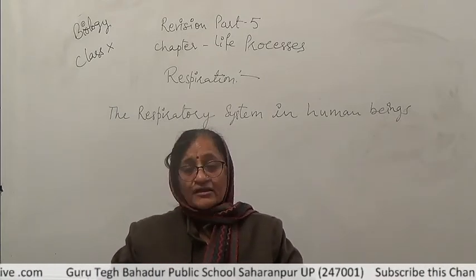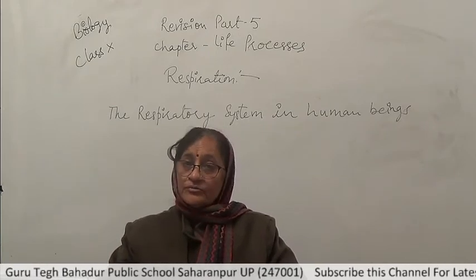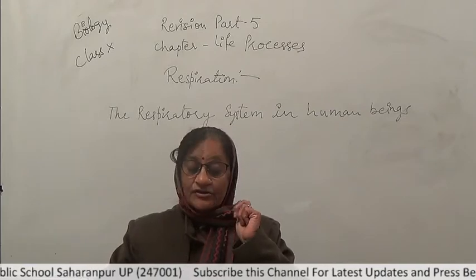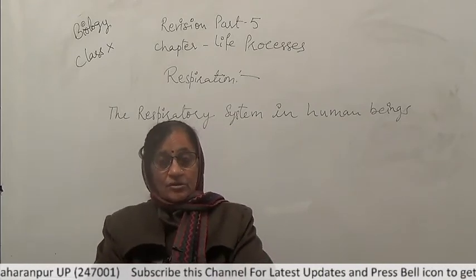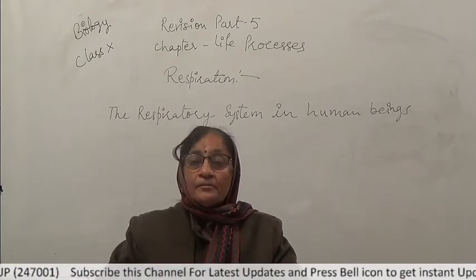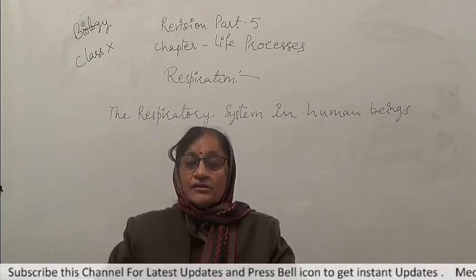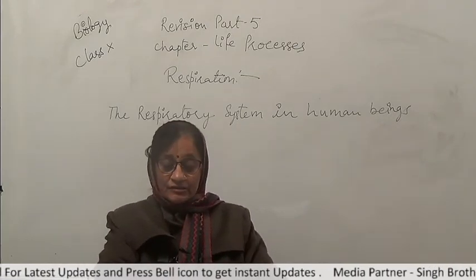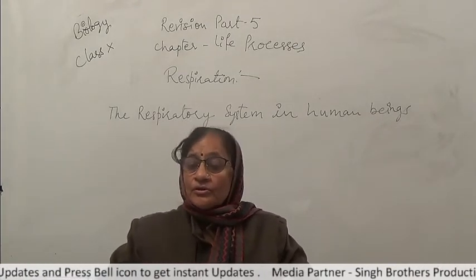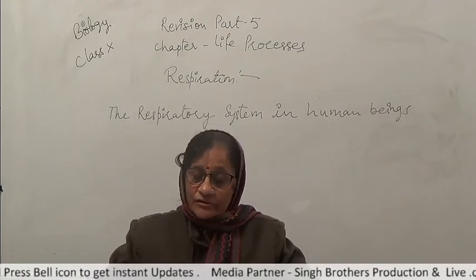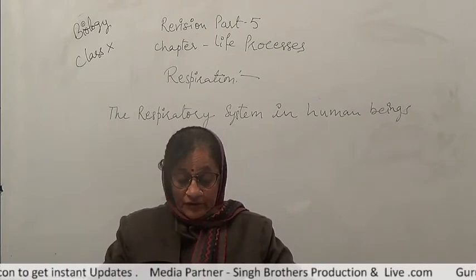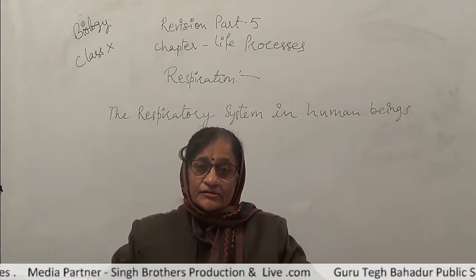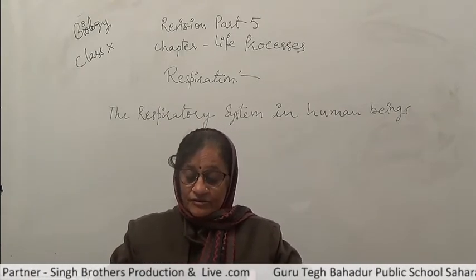The mechanism of respiration in human beings. As we know, in human beings, air is taken into the body through the nostril. The air passing through the nostril is filtered by fine hair present in the passage. As you know, in the human nostril, hair is present. Besides that, mucus is also secreted by the mucus glands present in the nostril.